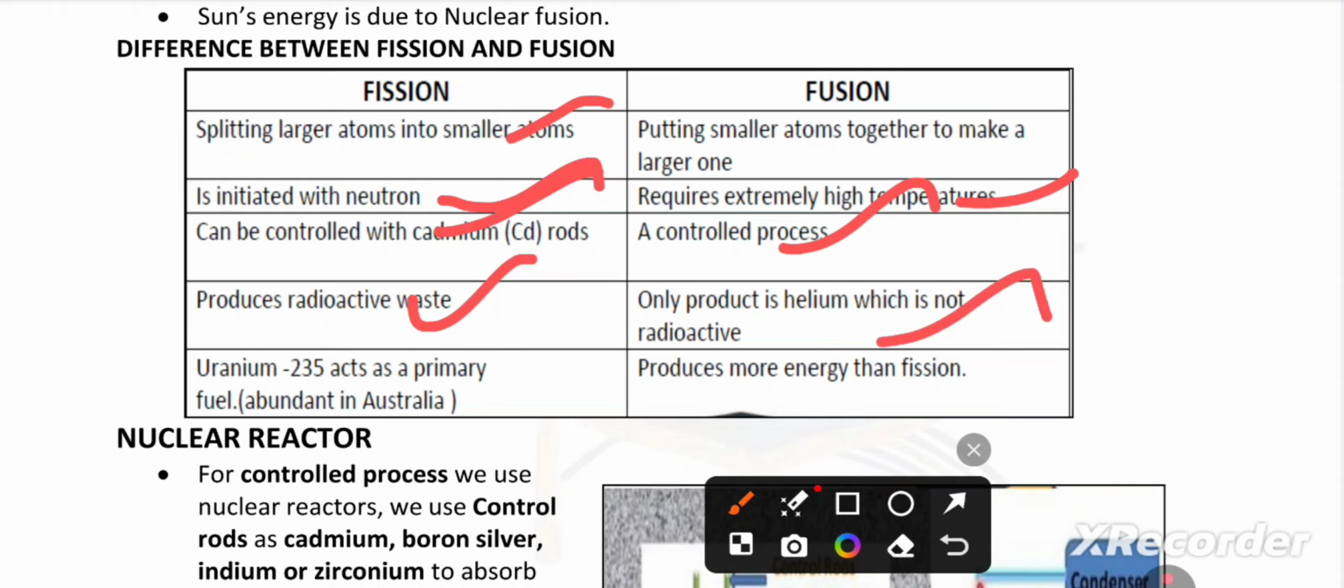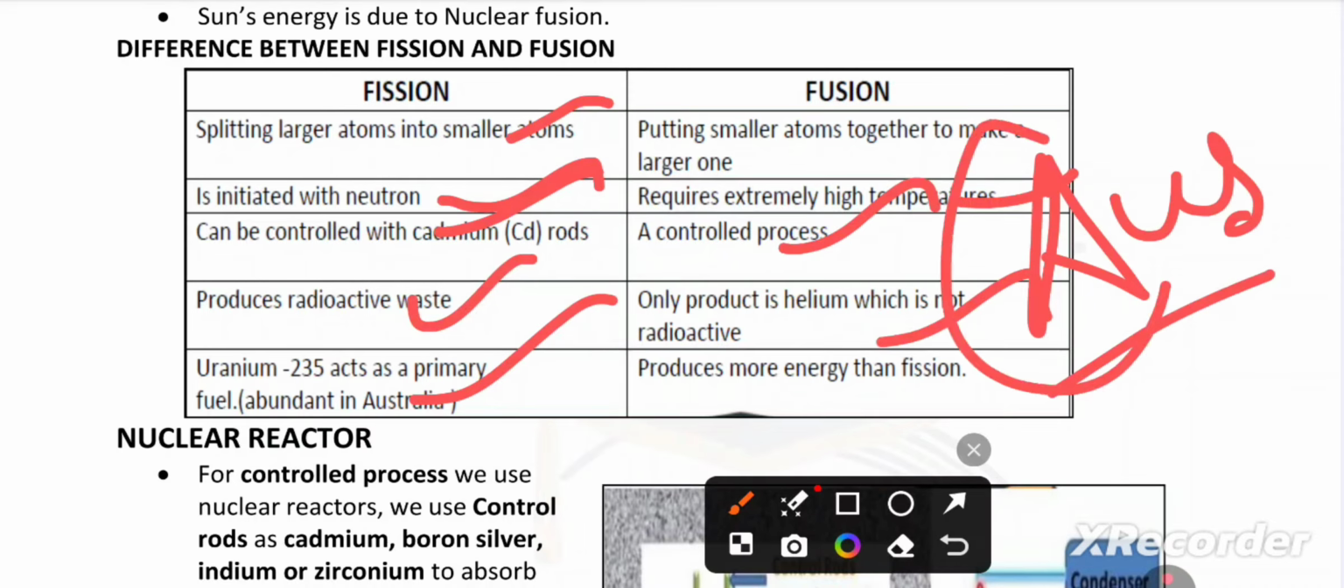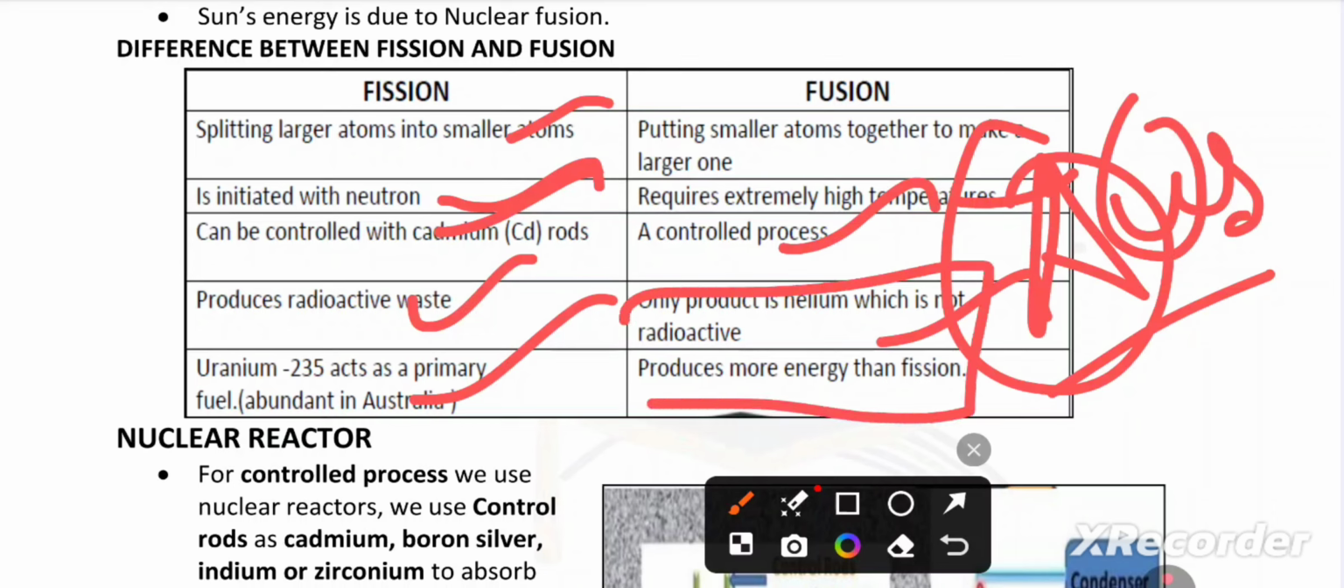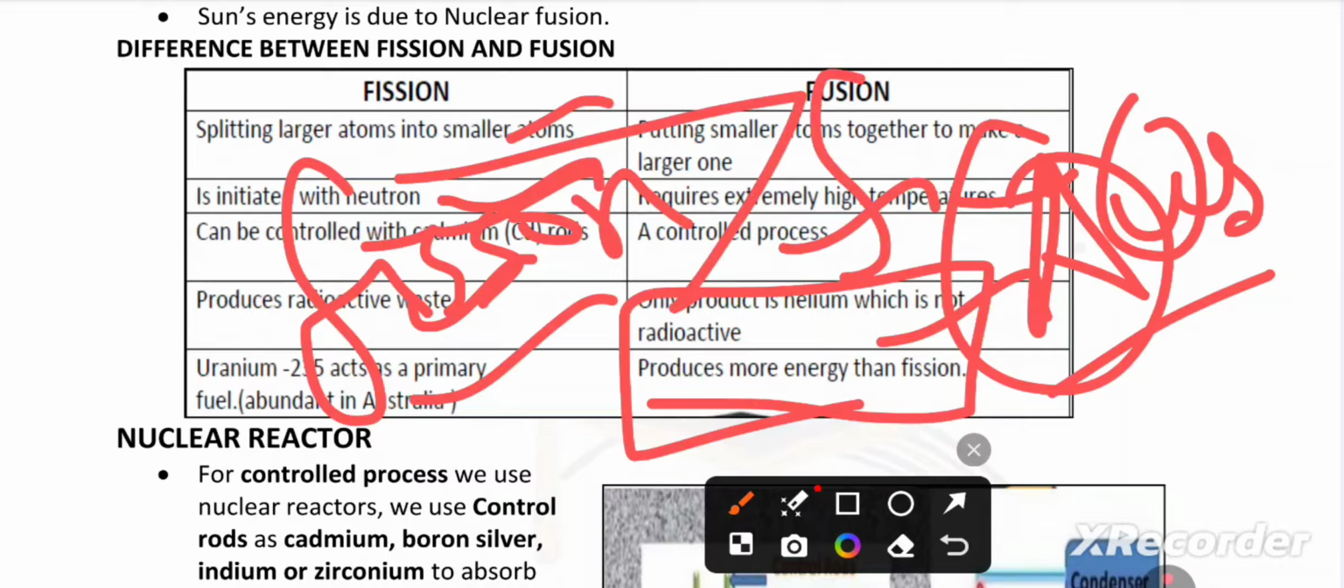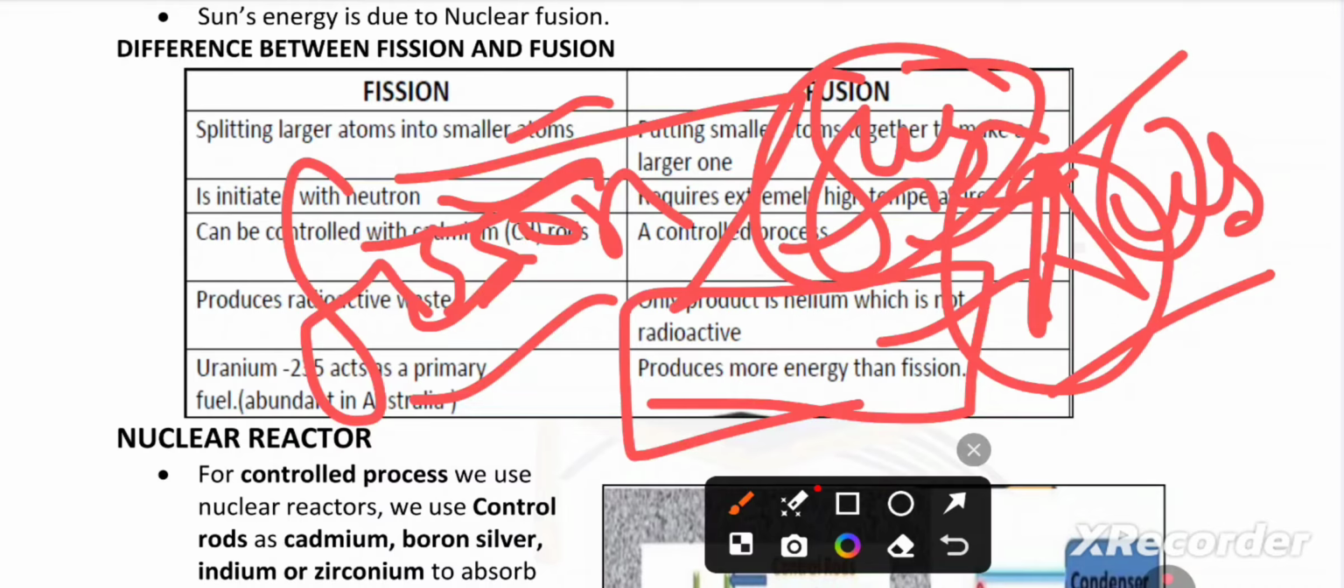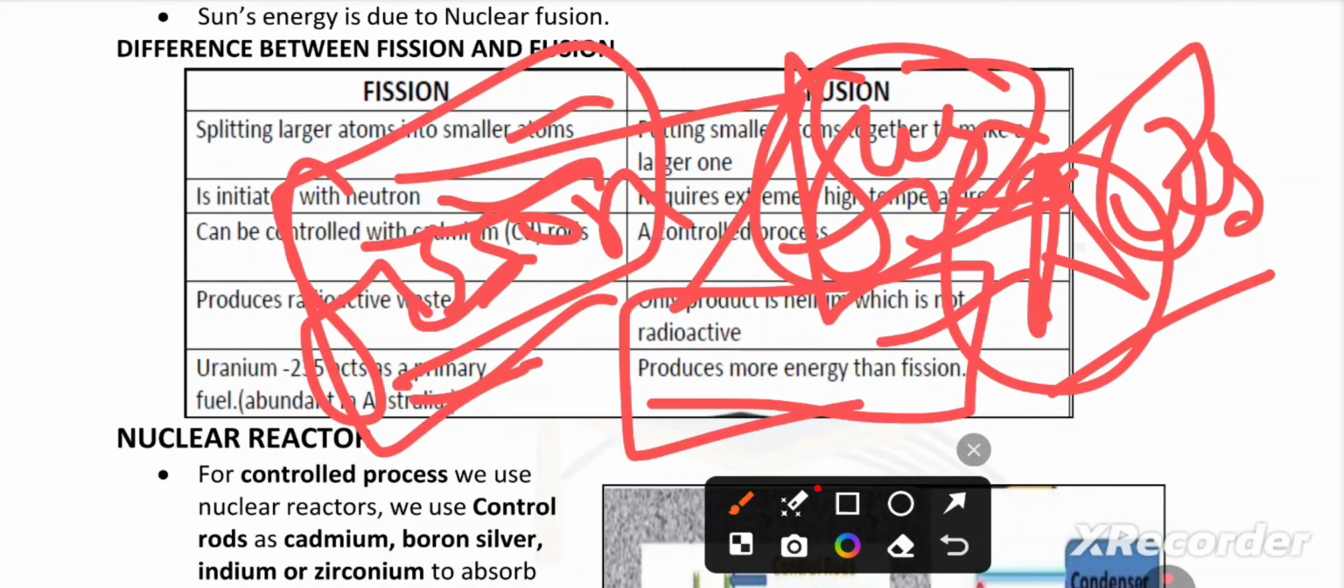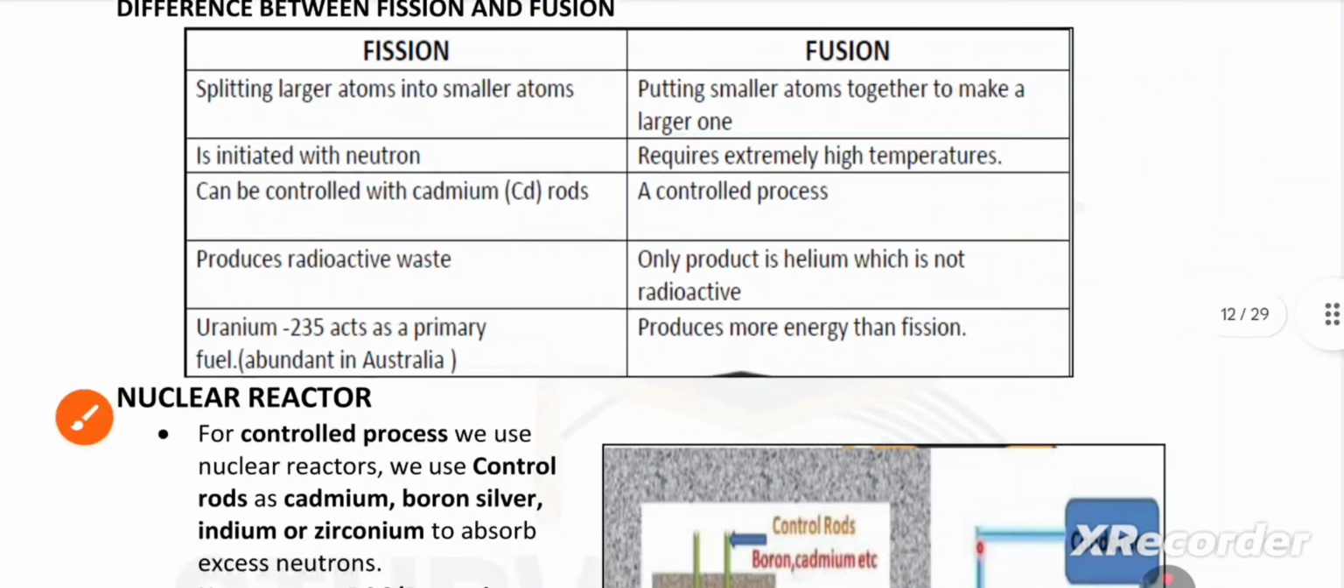Uranium 235 acts as the primary fuel, abundant in Australia. Okay, uranium, AUS, Australia. Fusion produces more energy than fission. Very important. Fission is less harmful, while fusion is very high powered.